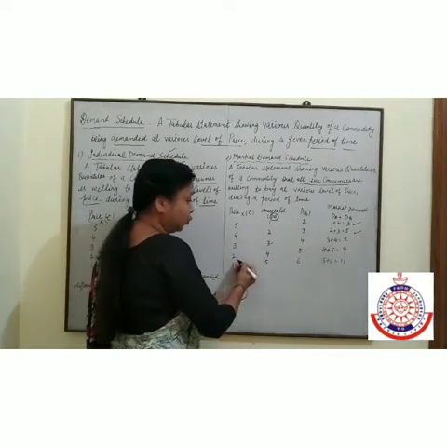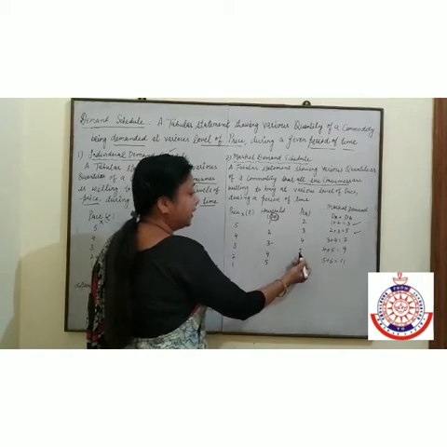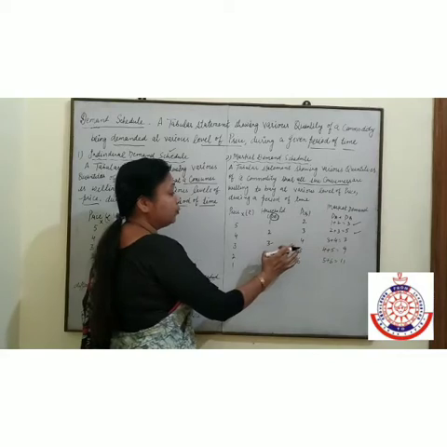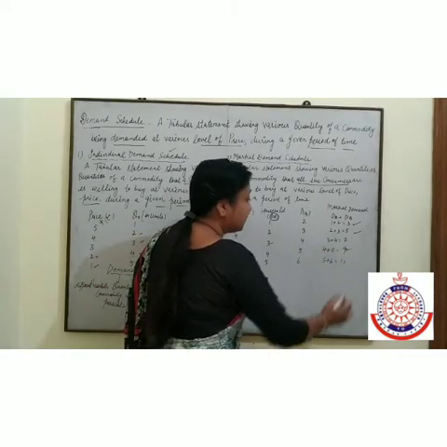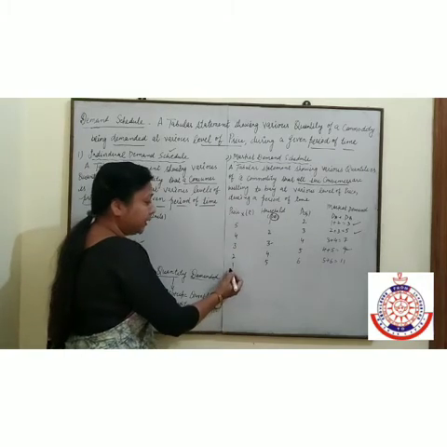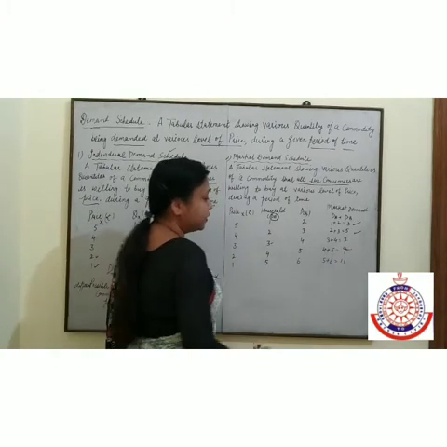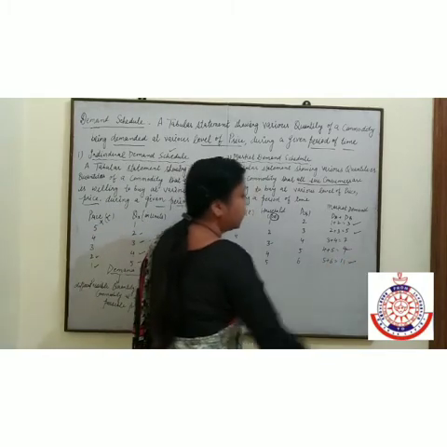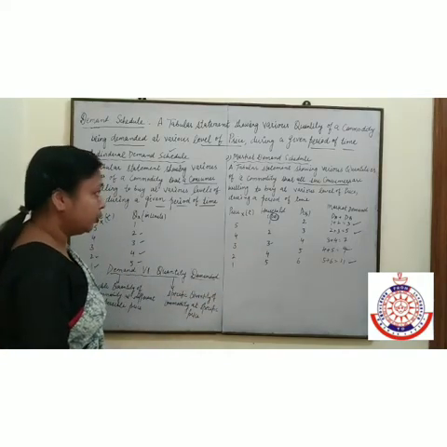At a price of 2, demand of A is 4 units and demand of B is 5 units. It means whenever we have summation of both the demands, that is called a market demand. At a price of 1, A demanded 5 units and B demanded 6 units. It means 5 plus 6, that is equal to 11. So, this is our market demand schedule.